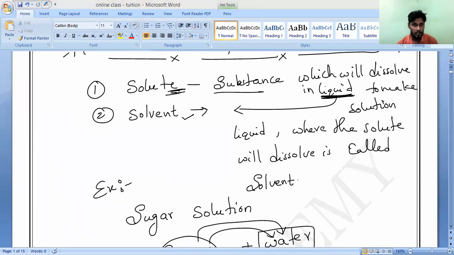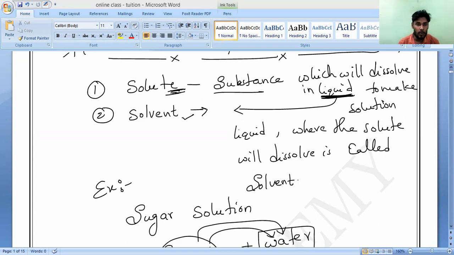The substance which is dissolved in a liquid to make a solution is called solute. What should we call it? Solute. Understand?